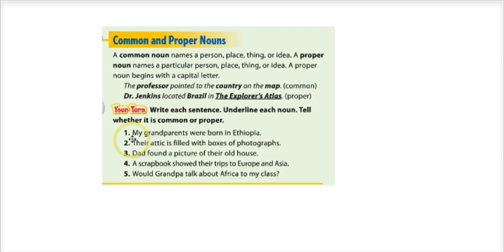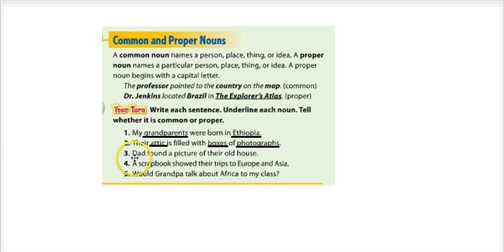If you look down here at number 1, my grandparents were born in Ethiopia. The nouns are grandparents and Ethiopia. Grandparents is a common noun, and Ethiopia is a proper noun. It names a particular place. In number 2, their attic is filled with boxes of photographs. We're looking for the people, places, things, or ideas. So attic, boxes, and photographs are the three nouns, and they are all common nouns.